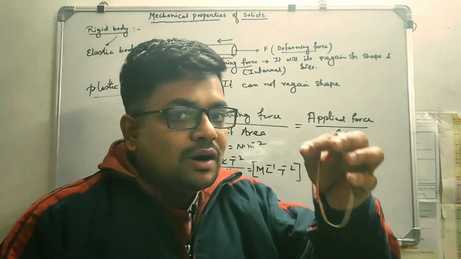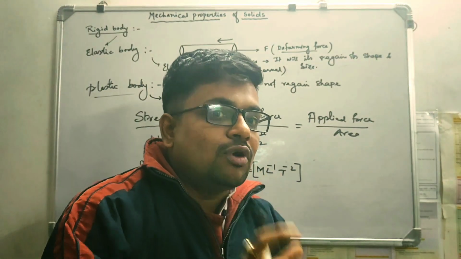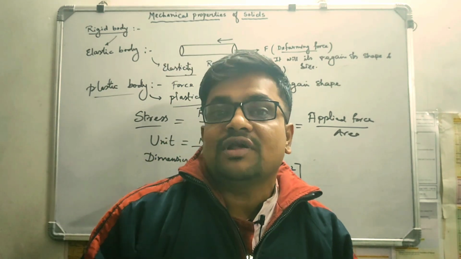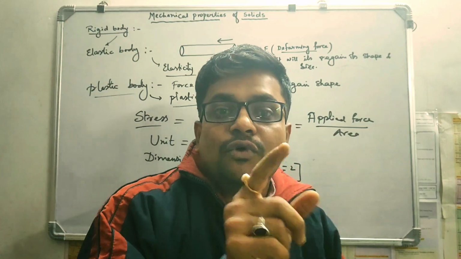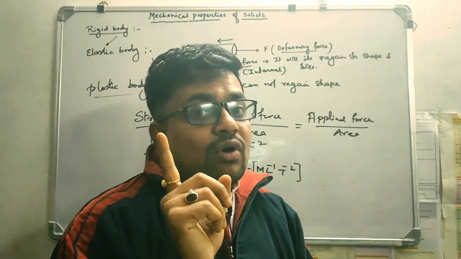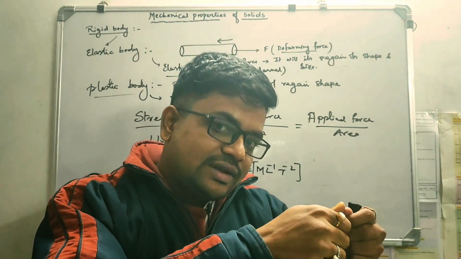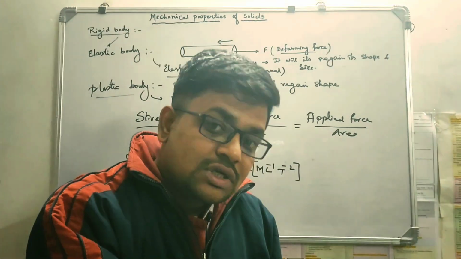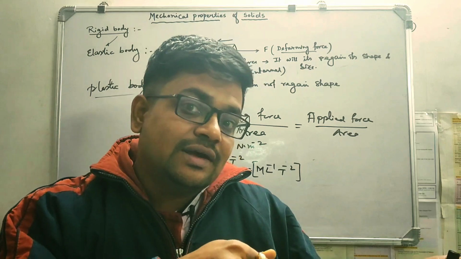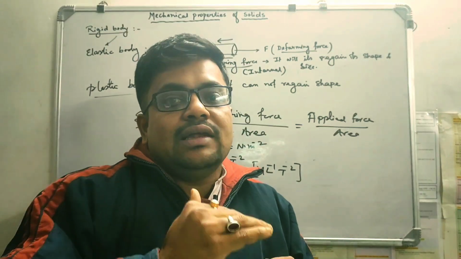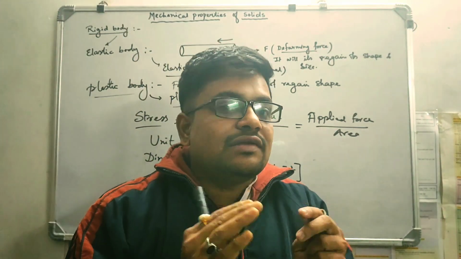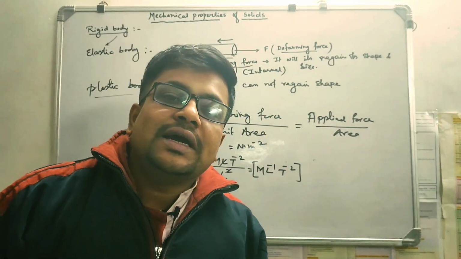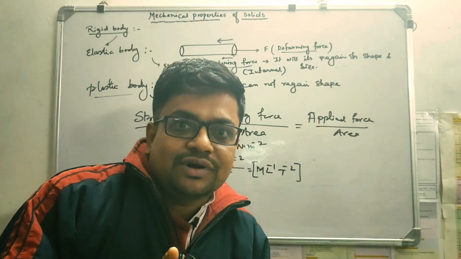For example, if we compare the rubber band with a steel body, the steel has the higher elasticity, meaning the coefficient of elasticity is maximum for steel, not for rubber. Why? Because to extend the steel you have to apply more force. So where you need more force to apply for extension, that is nothing but the high elasticity, right? So in physics, the elasticity concept is totally different. Remember that in physics the concept of elasticity is totally different, right?